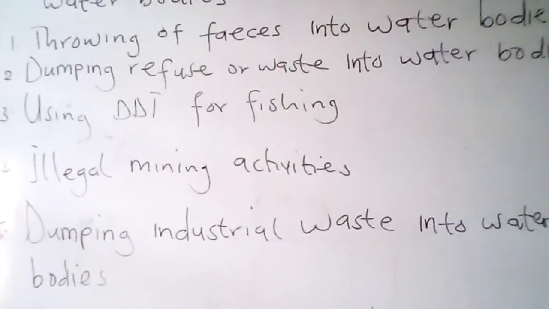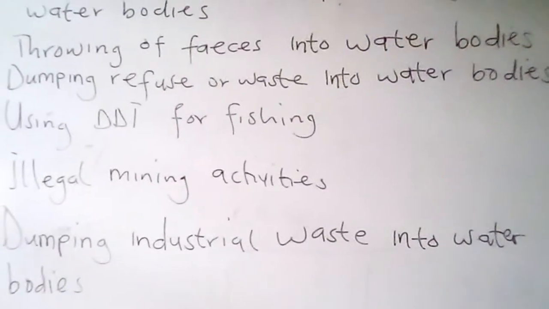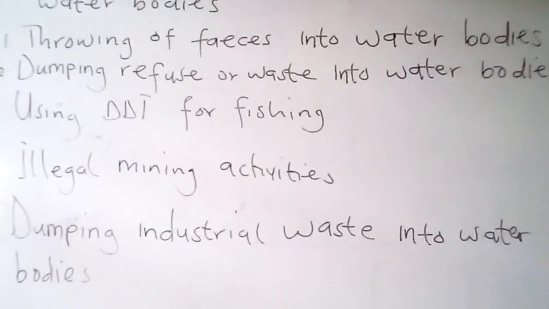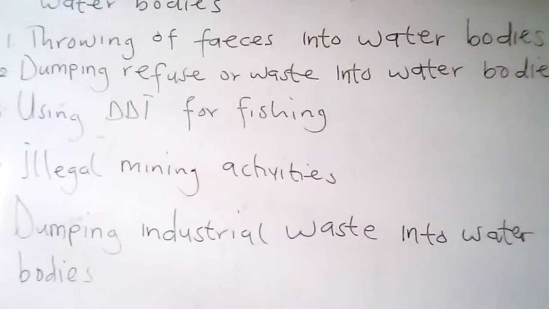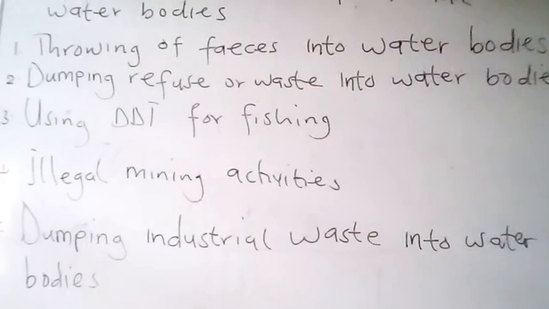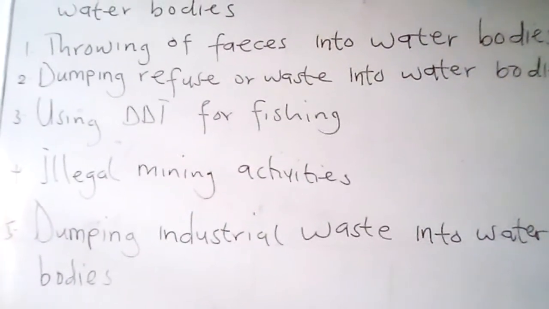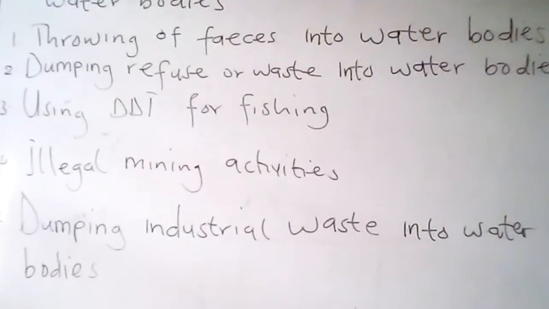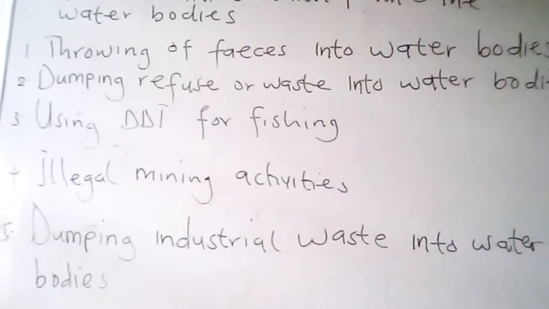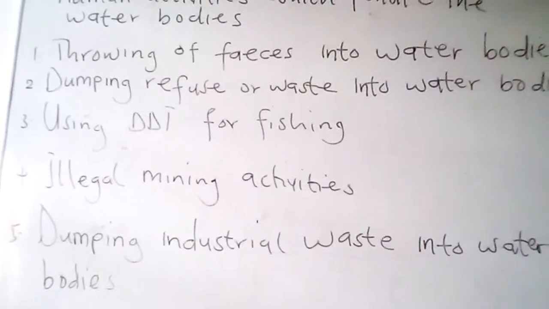So number 2 is dumping refuse or waste into water bodies. Water becomes polluted when people dump refuse into it. Refuse containing poisonous chemicals may reduce the quality of the water, so it's not safe to drink that water. And number 3, using DDT for fishing. Some fishermen use chemicals like DDT for fishing. The chemicals kill most of the fishes, both small and large, in the water.